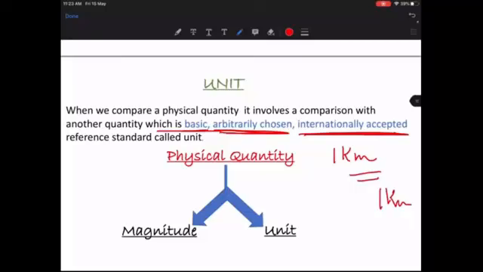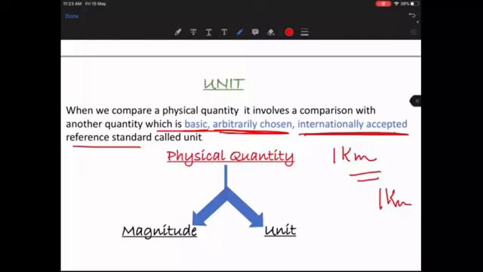There is not going to be any controversy on that issue. So what is a unit? A unit is that basic, arbitrarily chosen and internationally accepted reference standard. Reference means something which we can always compare. We can always compare any physical quantity to this smallest unit, and we will never go wrong. So those are the units.